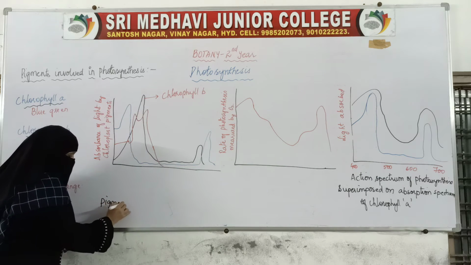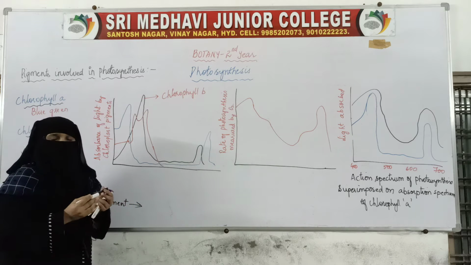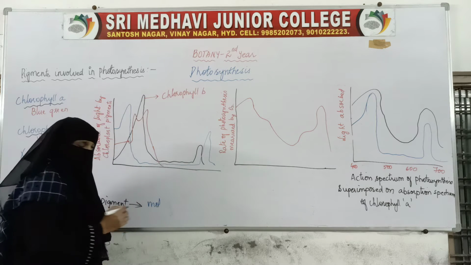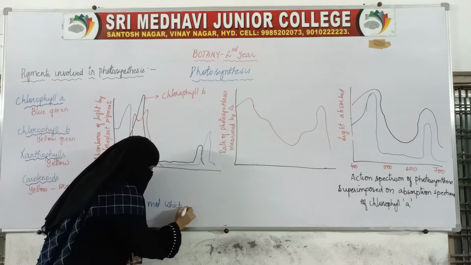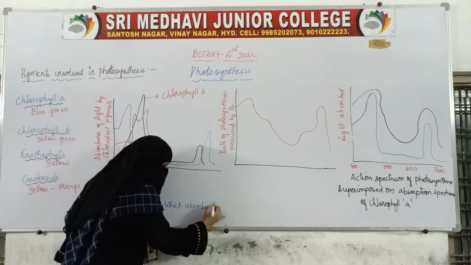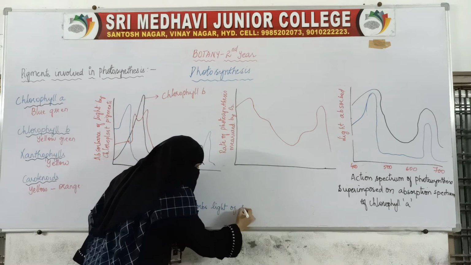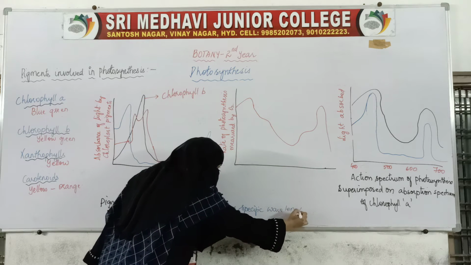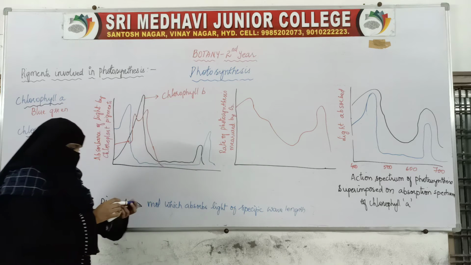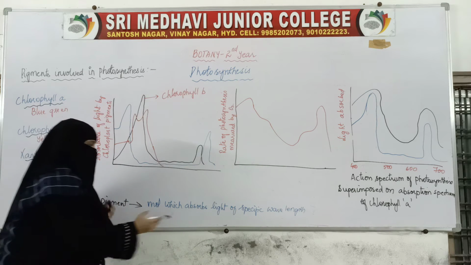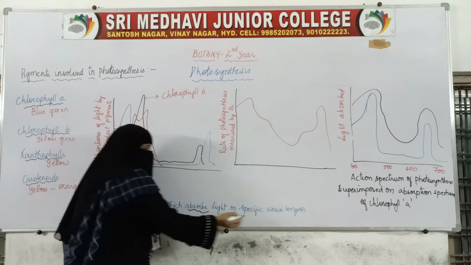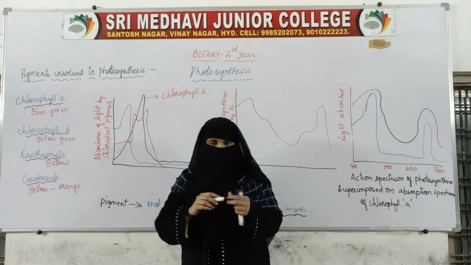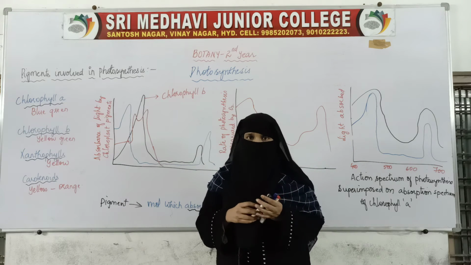We have studied this in lower classes. A pigment is a molecule which absorbs light of a specific wavelength.